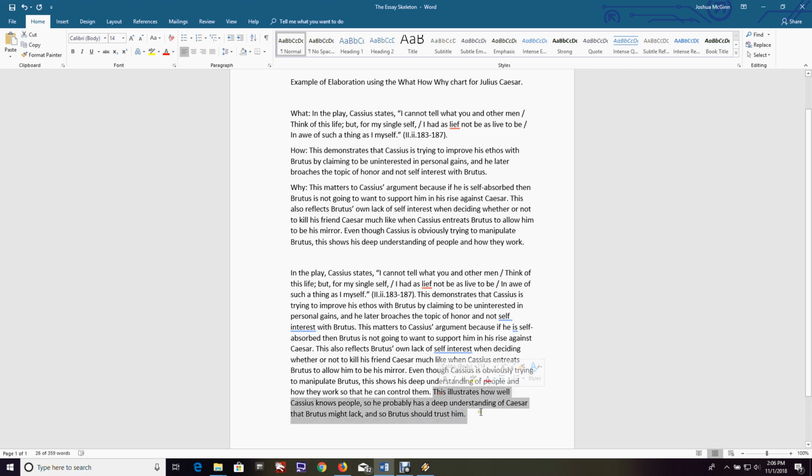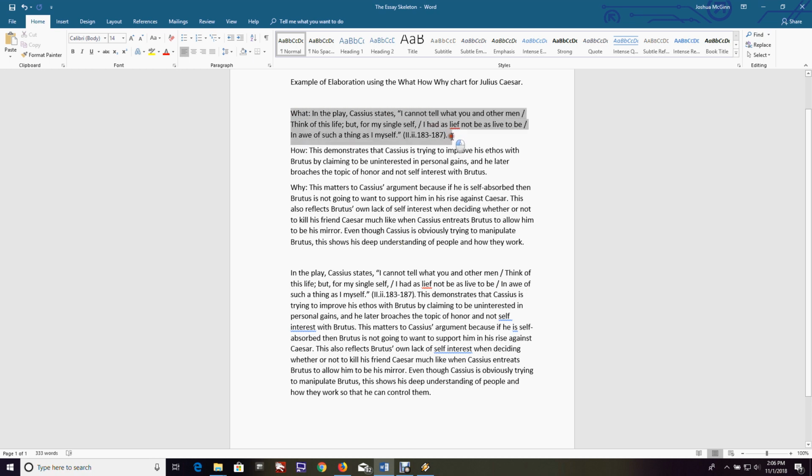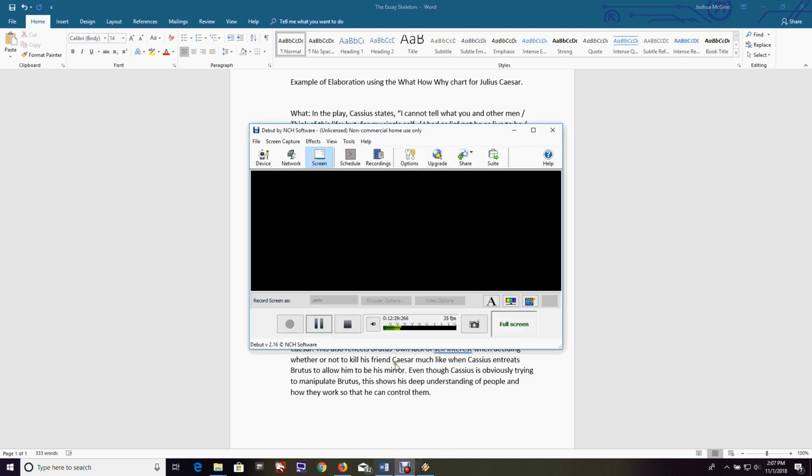That's how we could use this chart. The what, how, why chart is really helpful in data collection, essentially to use later while you guys are doing your reading. So you could look up stuff, have your quote, talk about how that quote works, which is not related to a claim, right? The why, you can do most of it, but you're going to end up adding more by the end depending on what essay you're writing, right? So that's how all of this ends up coming together.